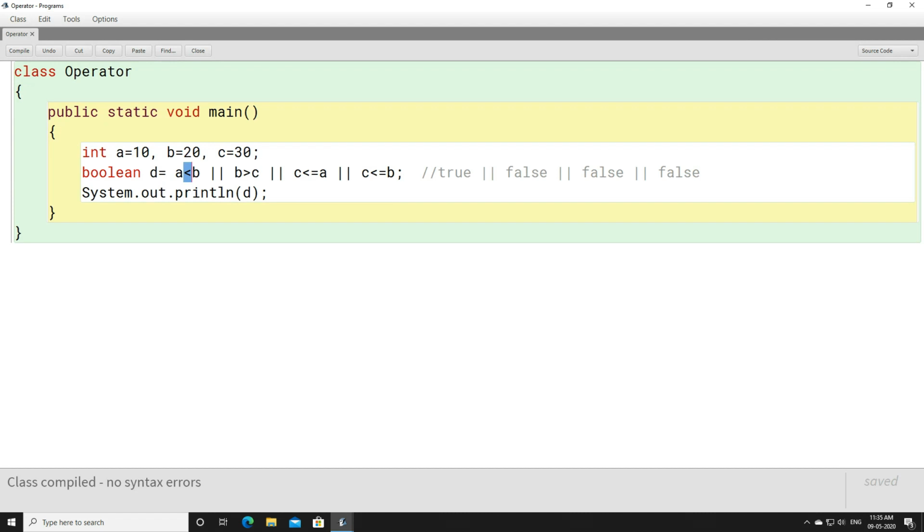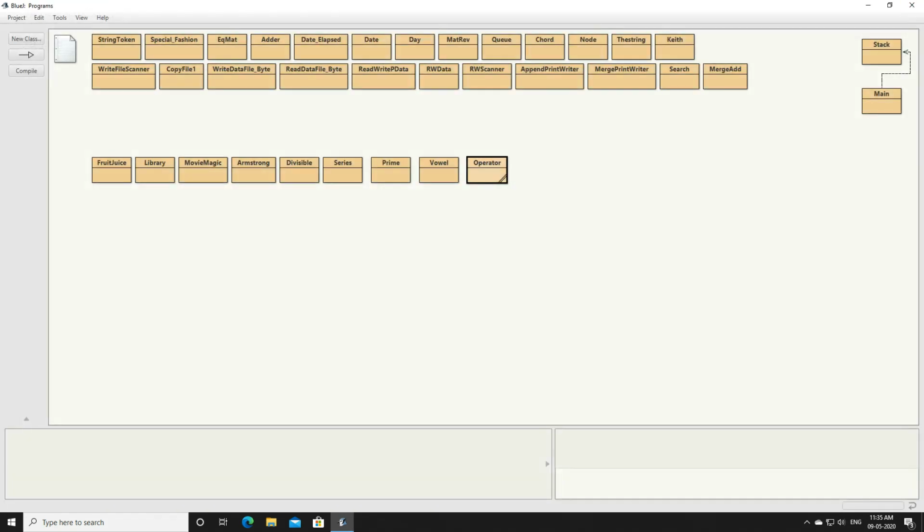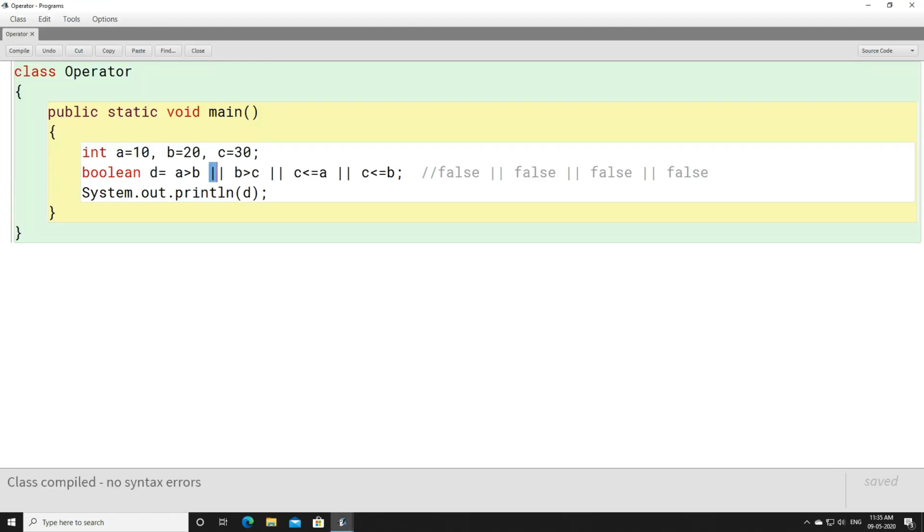Now if you make this as false, A is greater than B, no, even this is going to give you false, right? A is greater than B, no. B is greater than C, no. C is greater than A, no. C is less than equals to B, no. All the conditions are false. So the final outcome will be false, right? This is how you can use OR sign.